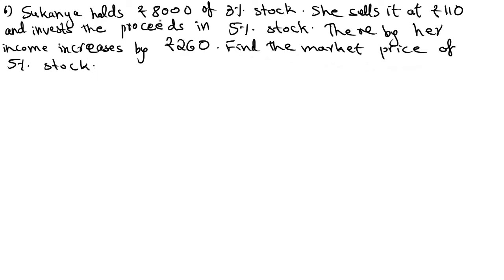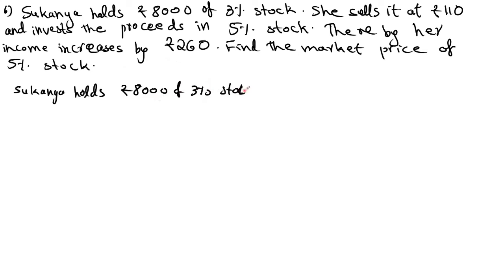Sukanya holds rupees 8,000 of 3% stock. That means she is getting 3 rupees per stock. How much stock she has? 8,000 rupees stock she has.